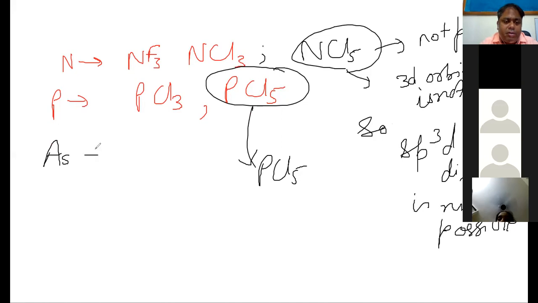Arsenic, AsCl3 can be formed. As the metallic property increases, the +3 oxidation state becomes more stable.